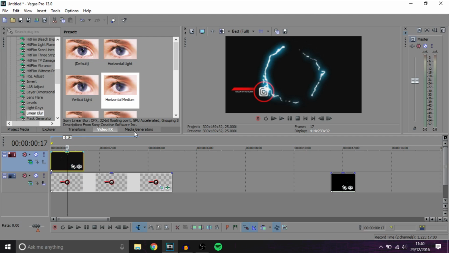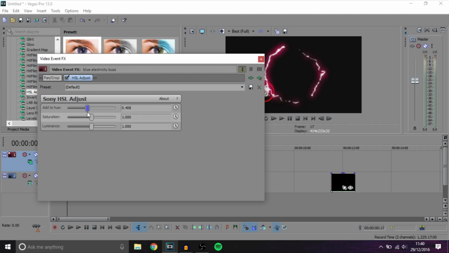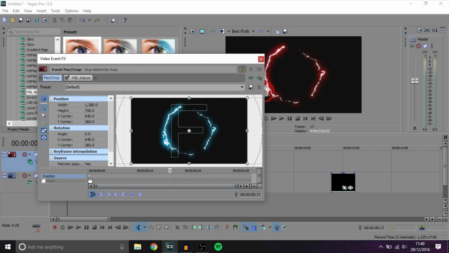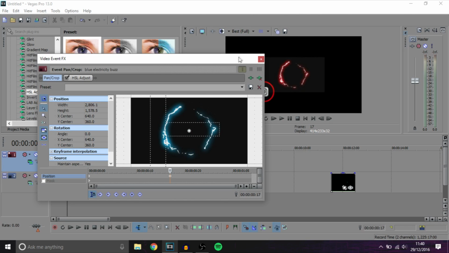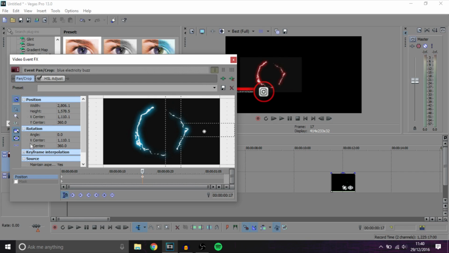So first we need to actually change the colour of it. So if we just go to hue and saturation adjust, and we'll make it red. And obviously it's not the right shape, the right size, so we need to do that as well. So if we just bring it down, I don't actually think lighting will work for this, so we'll have to change that right now.